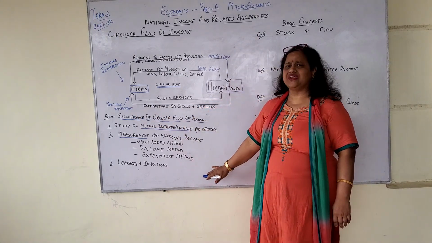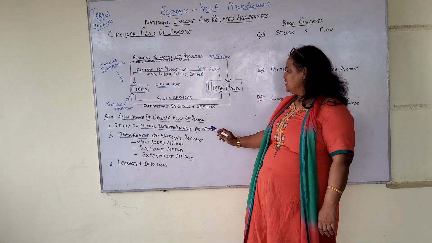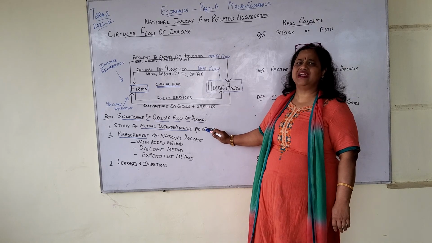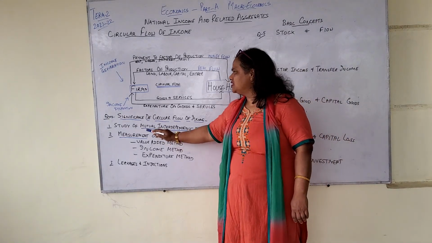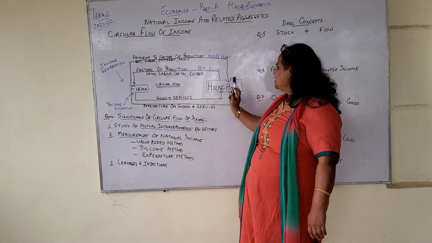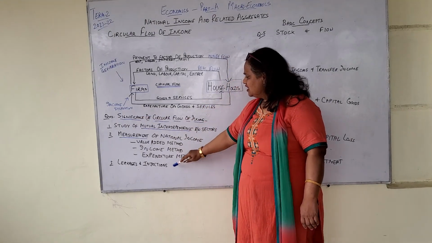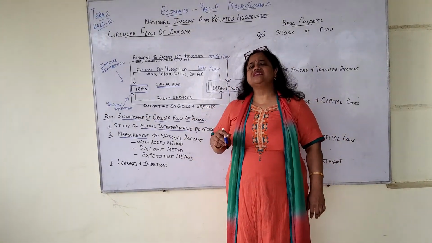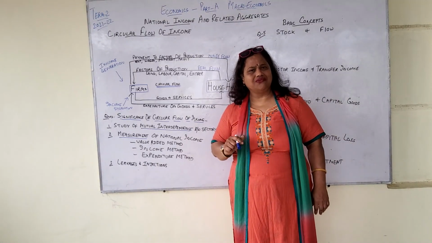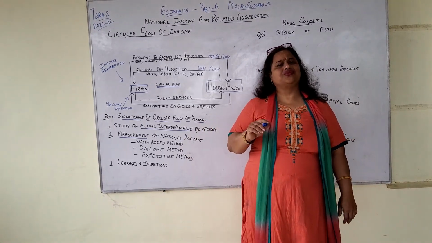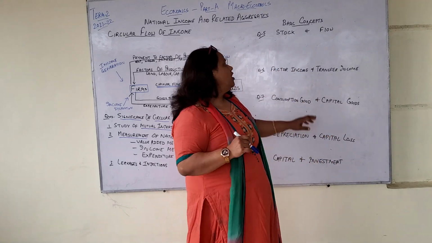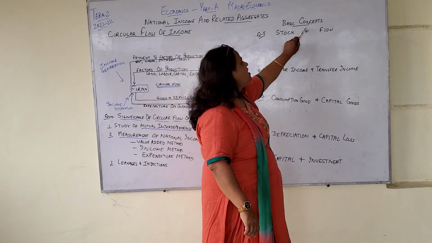Then quickly we saw the significance or importance of circular flow of income. So it helps us to understand the mutual interdependence, that all the sectors are mutually interdependent very strongly. Then the three phases help us to measure the national income, that is value added method, income method and expenditure method. Last but not the least, how the savings result in leakages because it's a withdrawal of income from the circular flow, and how injections refer to addition of income to the circular flow. Example, investments.